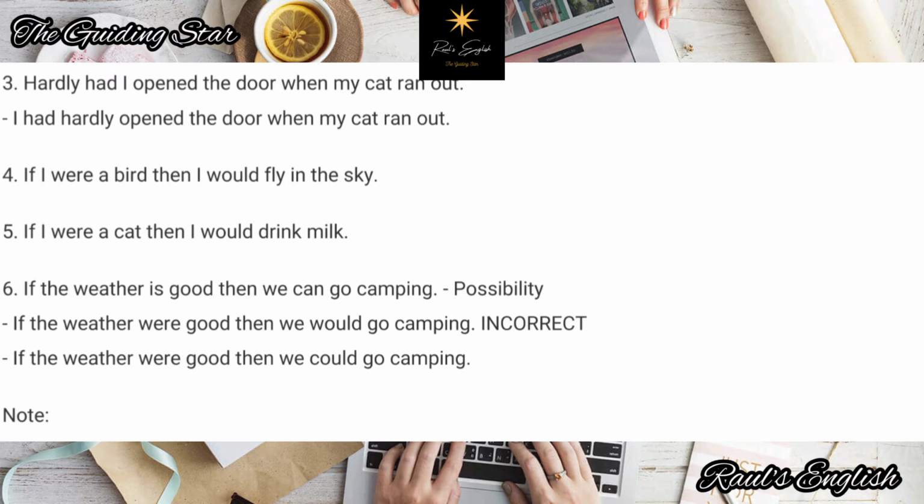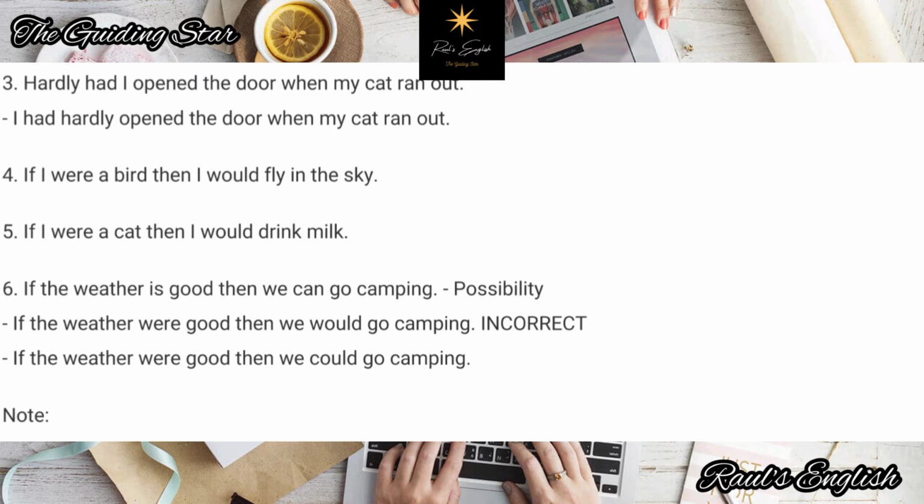And let's look at number 6 now. If the weather is good, then we can go camping. Okay, the sentence is correct, but I wanted one with the wish, not with the possibility. So, if the weather were good, then we would go camping. Okay, why have I put it incorrect? Because the original sentence did not have will. The original sentence had can. Hence, if the weather were good, we could go camping.